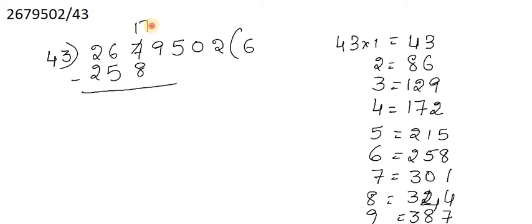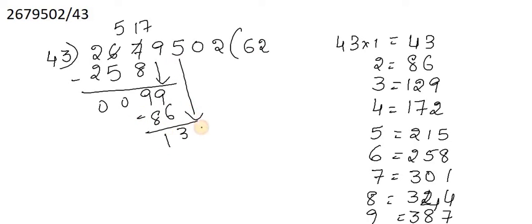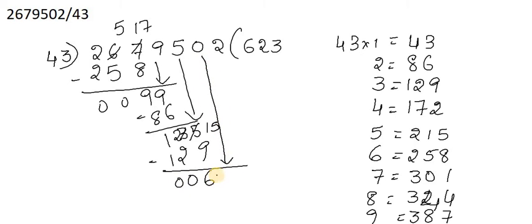As usual, borrow 900 and go for the next digit, 99. So 43 2s are 86. Now 135. 43 table 135 will not come, so 43 3s are 129. Of course, borrow 600 and 60. 43 1s are 43.